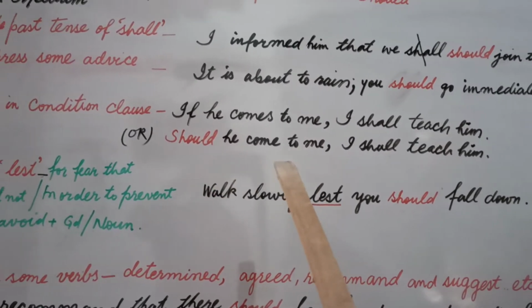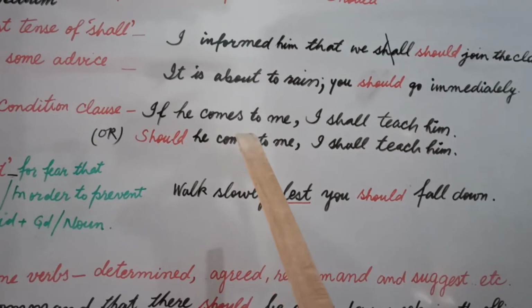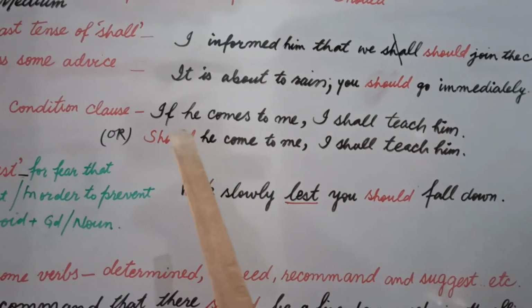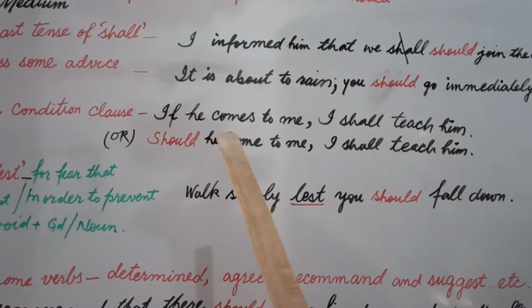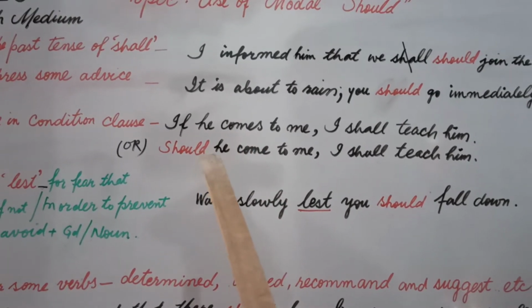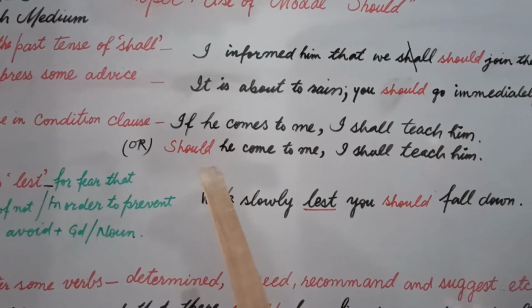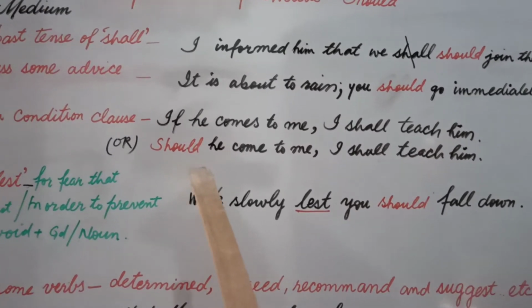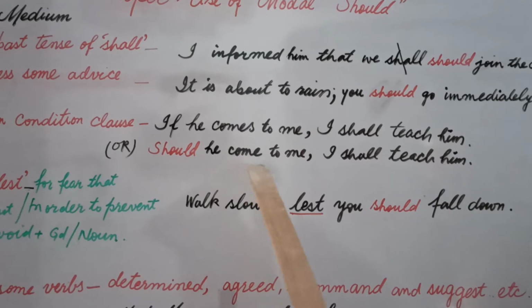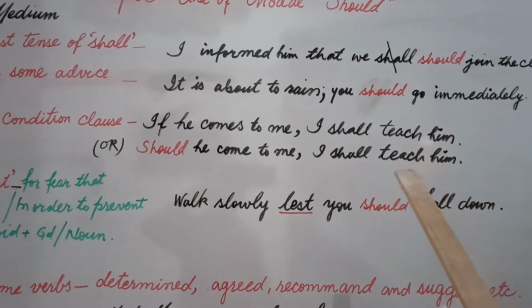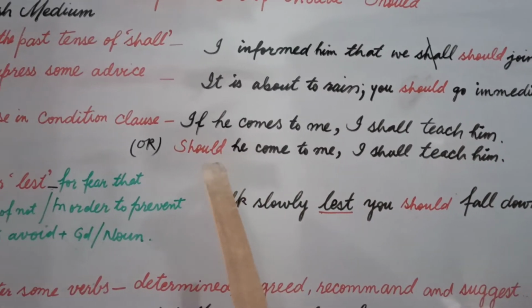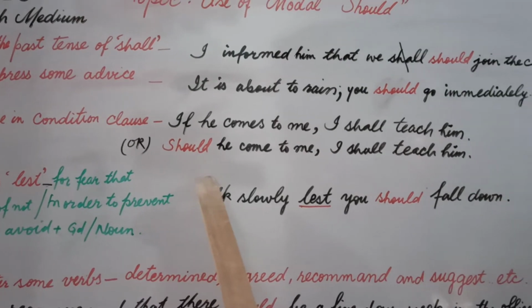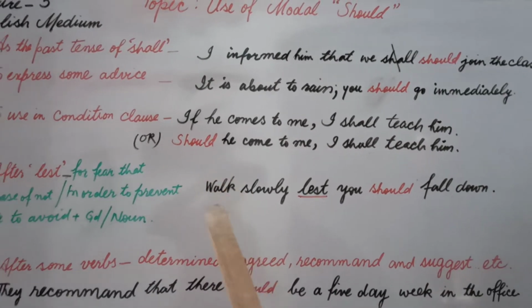I mean to say, if you put some condition for future, it is written in present indefinite with if, but you can also write it without if with the usage of should. You should use should in the beginning of the sentence. Should he come to me, I shall teach him. It means should is used in place of if for future condition.